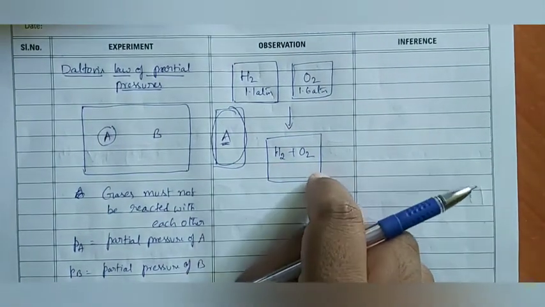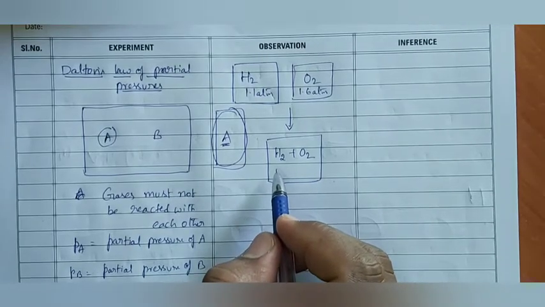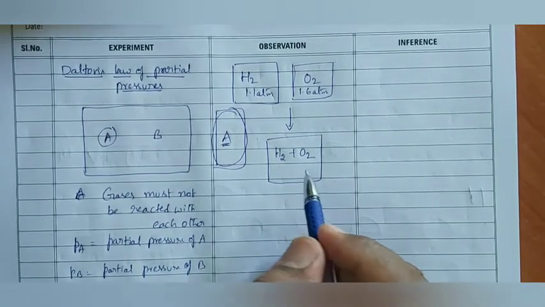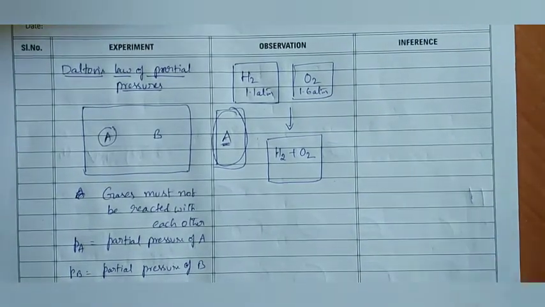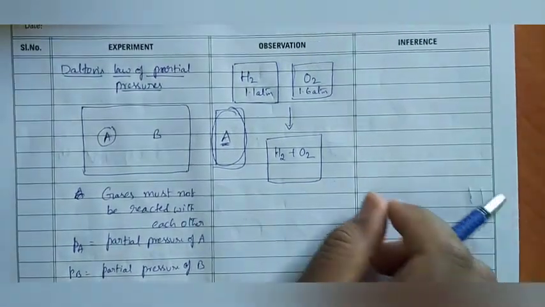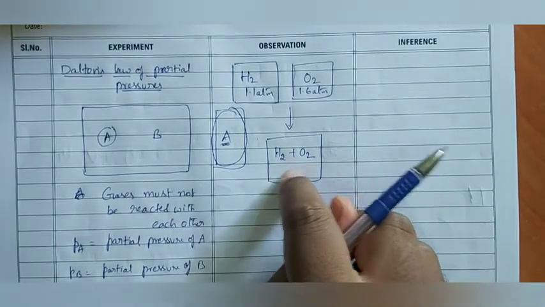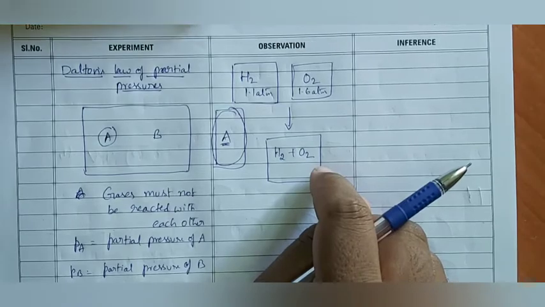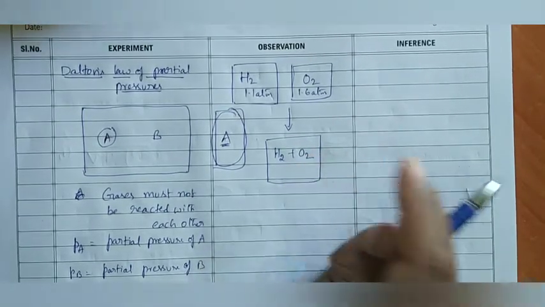Hydrogen and oxygen can react like that, you can ask. At normal conditions, hydrogen and oxygen will not be reactive. Otherwise, oxygen present in the atmosphere and hydrogen present in the atmosphere would react to form water only. They would not be present individually. Is it correct or not? So these are non-reactive gases only. If you apply those experimental conditions, then only they will be reactive. Here these are non-reactive gases.